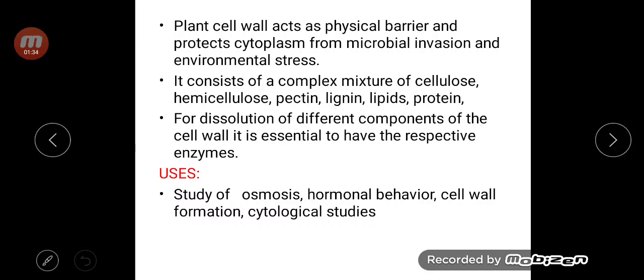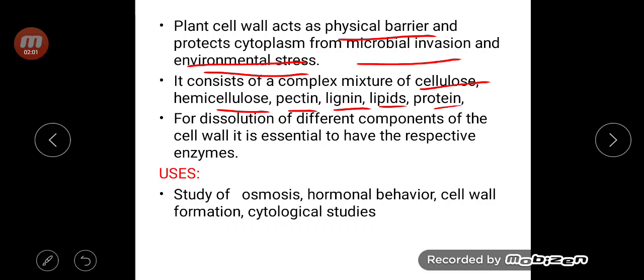Now the plant cell wall acts as a physical barrier and it protects the cytoplasm from microbial invasion and environmental stress. It will stop microbial entry into the cell, as well as protect from environmental stress. And the plant cell wall is made up of cellulose, hemicellulose, pectin, lignin, lipids and protein.